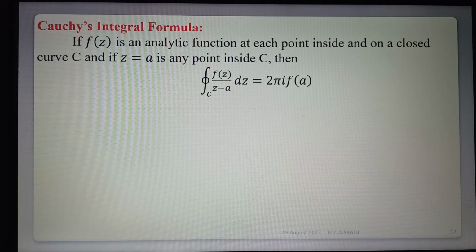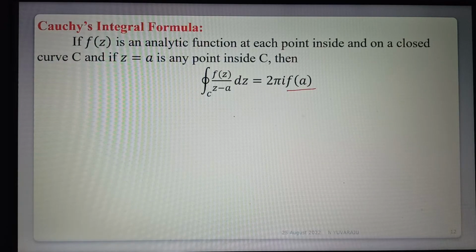The function is f of z by z minus a, and the formula is 2 pi i into f of a. Here f of a means the numerator f of z, with z replaced by a. That is the value. Now this is Cauchy's integral formula.